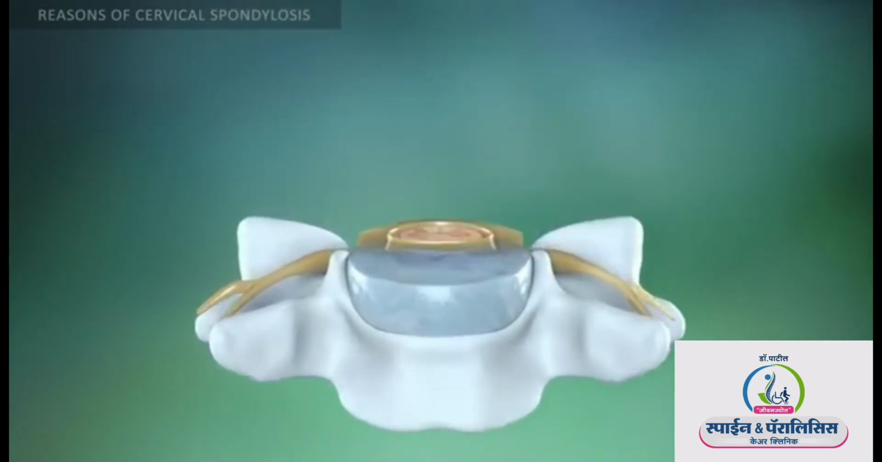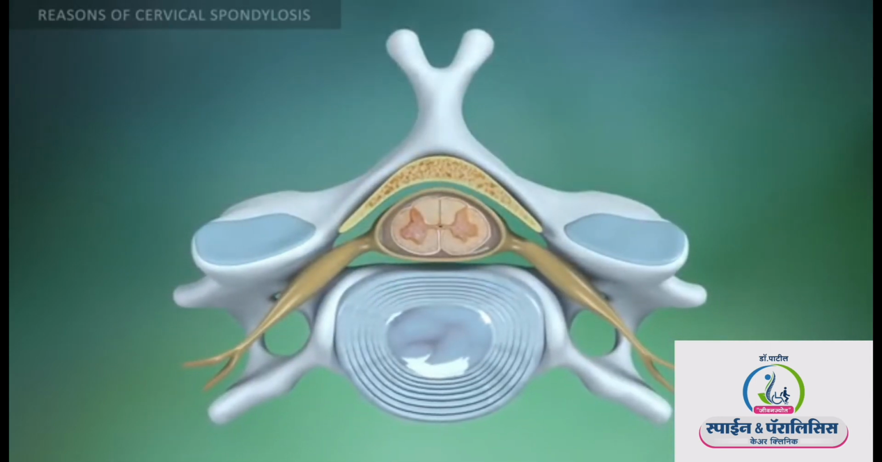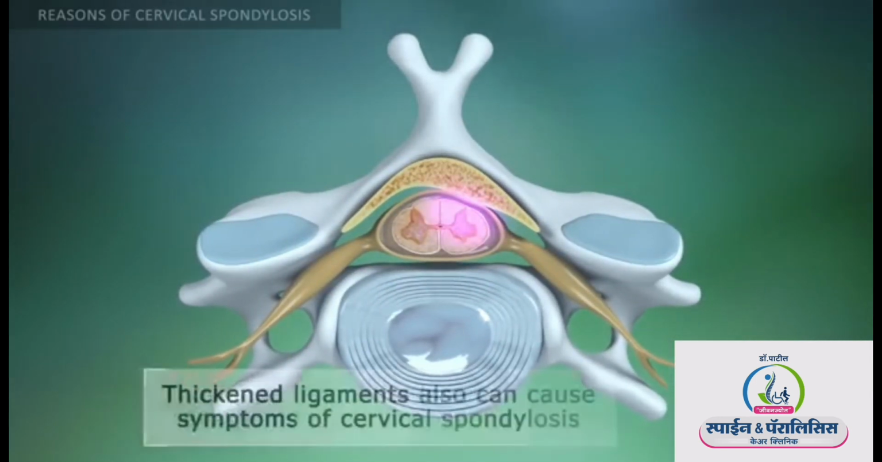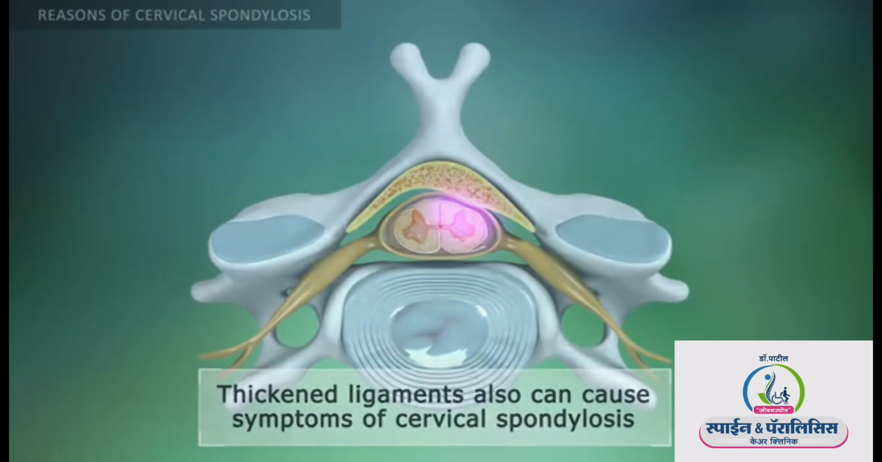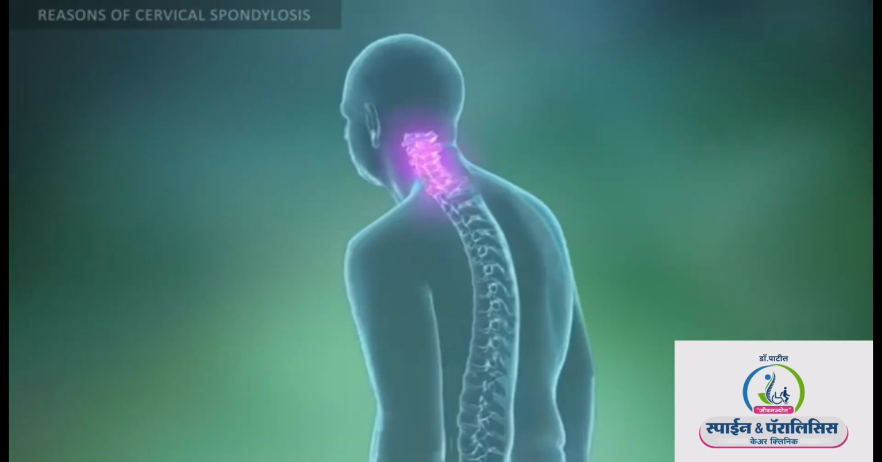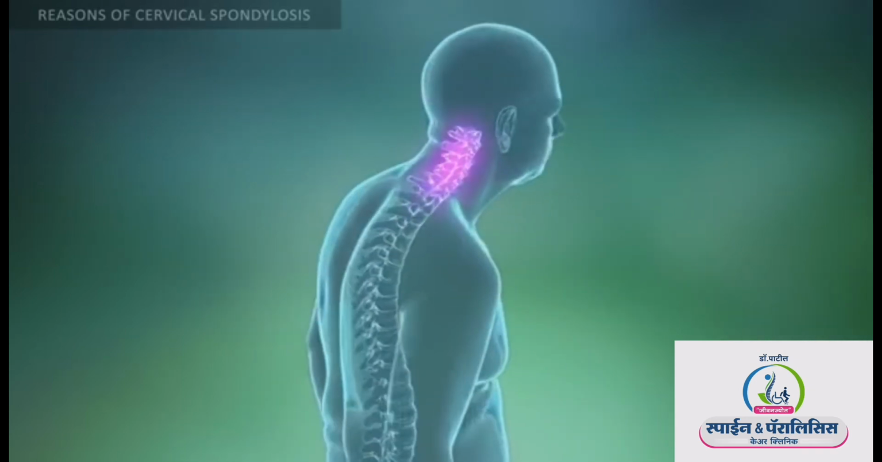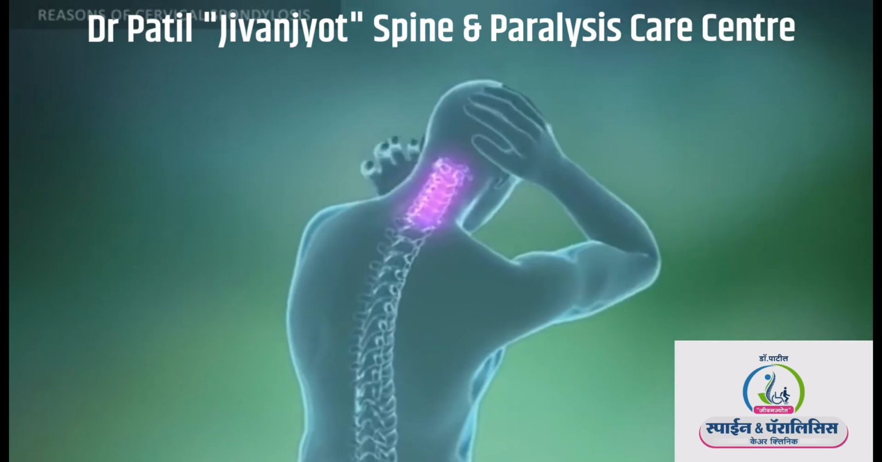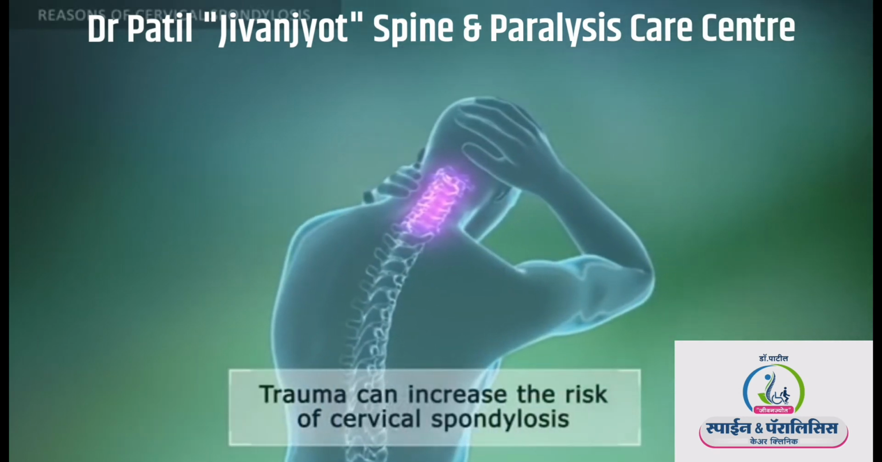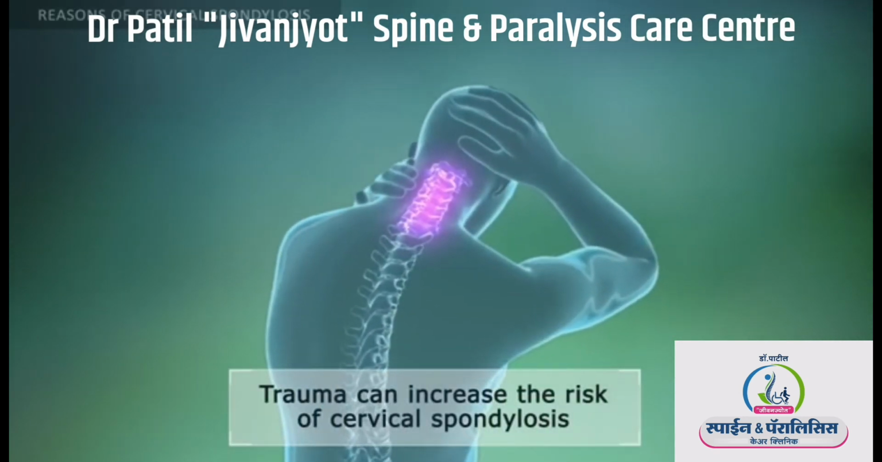With age, ligaments that bind the spine together become thickened and stiff. This condition also can cause symptoms of cervical spondylosis. Usually, cervical spondylosis occurs in older people, but some factors can contribute to its development early in life. One main cause is an injury to the cervical region of the spine.